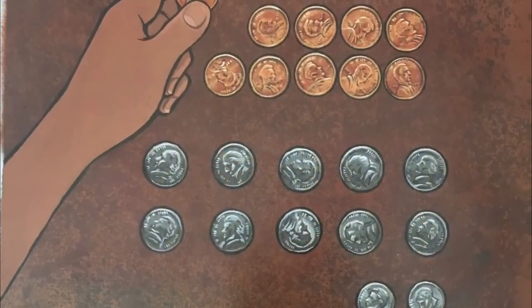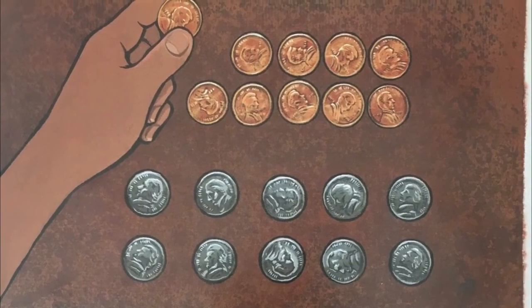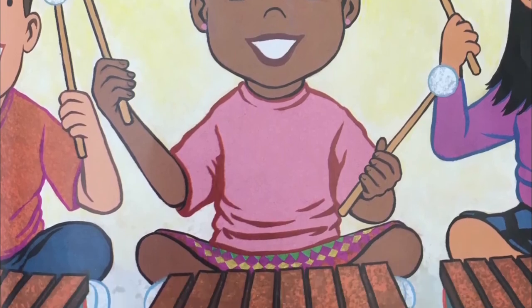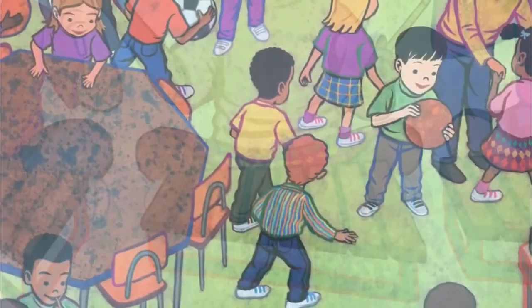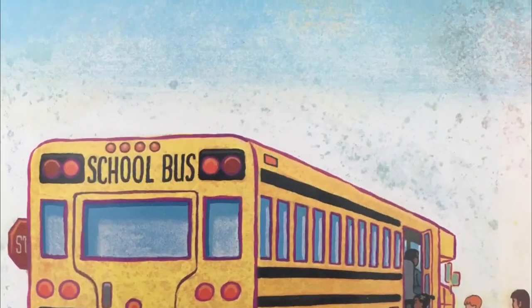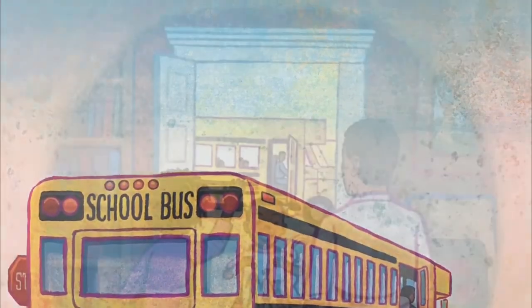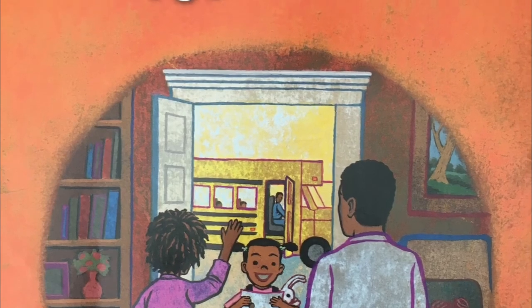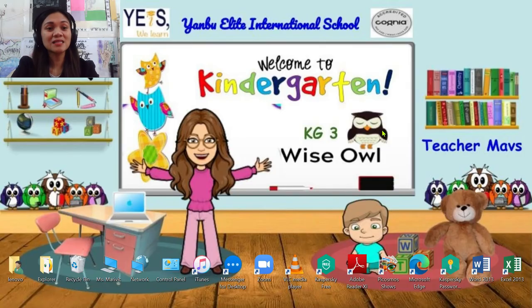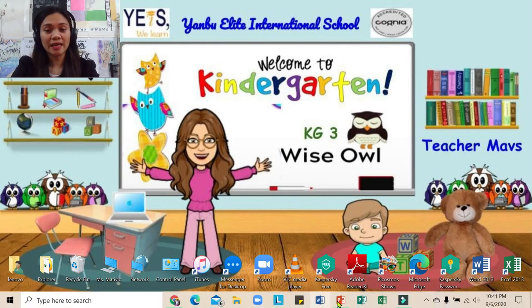Who can count her coins and count again in case she's wrong? Who can play marimba as she sings the sweetest song? Who can learn and work and play and make her dreams come true? Keisha and Ken can do these things, and you can do them too. And that's the end of our story, Keisha and Ken.